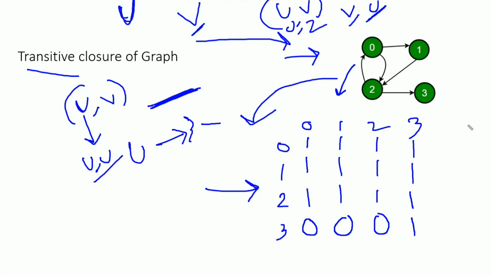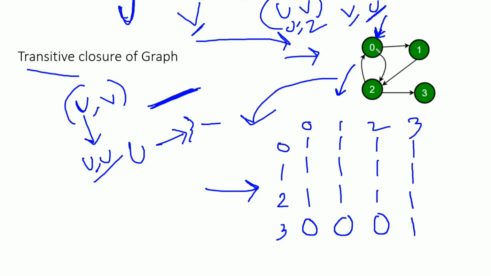Next is DFS traversal. The time complexity it takes is big O of V square. For all the vertices, we need to do a DFS traversal. Considering vertex 0, we make a DFS traversal, because in DFS traversal we generally visit each vertex exactly once, as we use a visited array to mark whether that vertex is visited or not.